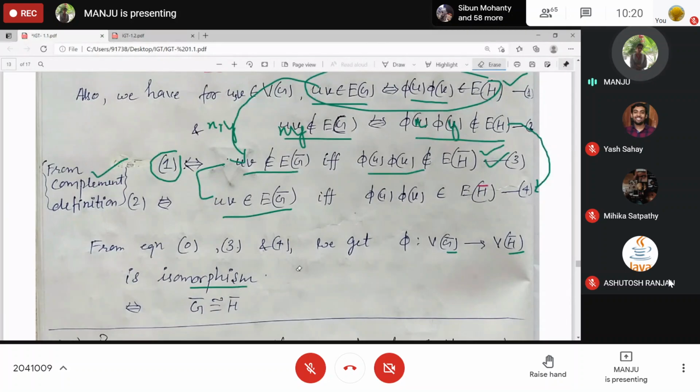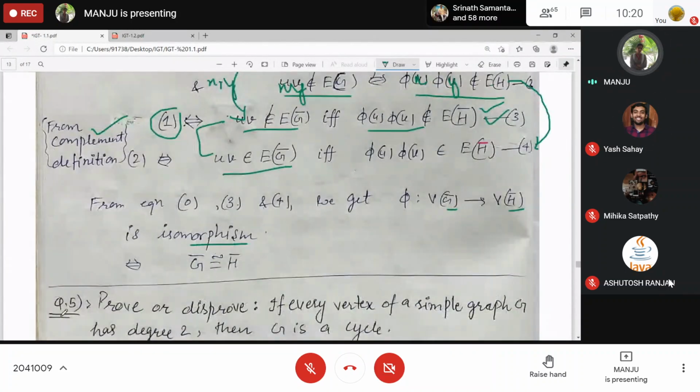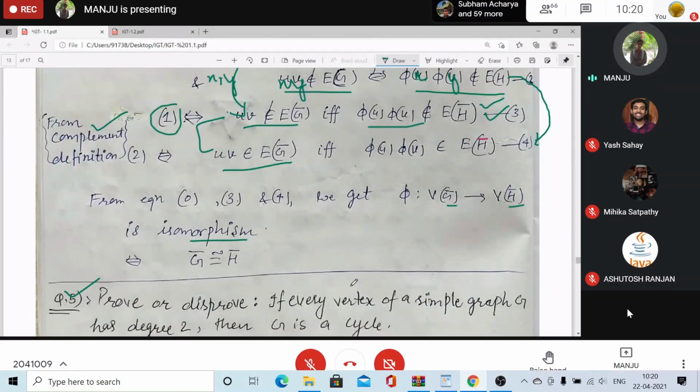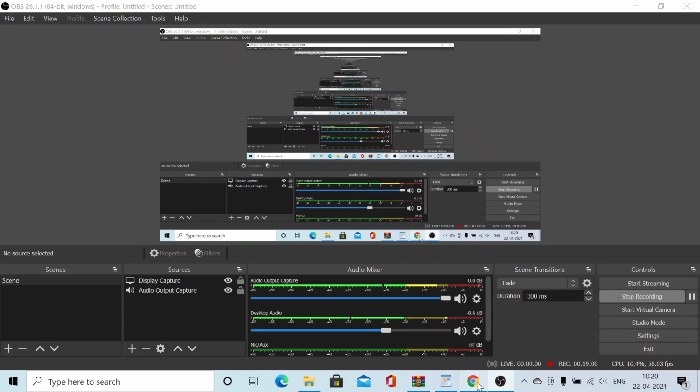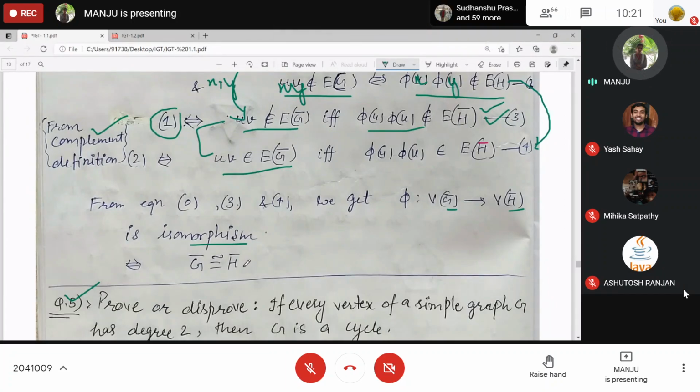Now we have proved this, you can use this result. Now this was done? No, ma'am. Not yet done. Okay. Try it. Prove or disprove: if every vertex of a simple graph has degree 2, then G is a cycle. If this statement is true, you need to prove it in general. And if it is false, you can just give one counterexample, one example in which the statement doesn't hold. Okay.